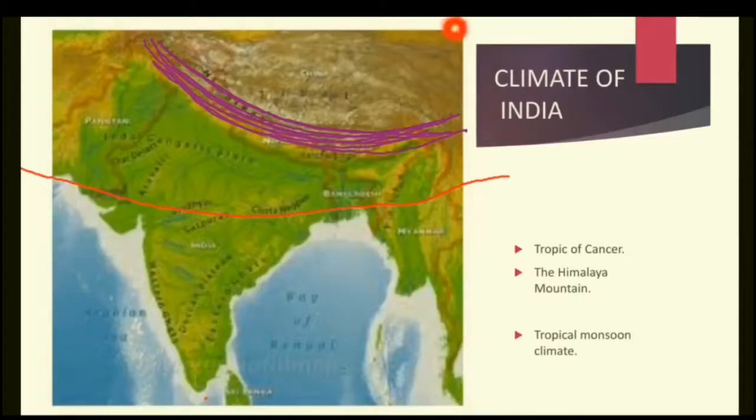Second is during the winter season, when the wind blows from northeast direction, it brings the cold Siberian wind. Again, Himalaya stops this cold Siberian wind and makes the climate of India suitable to live. Because of this factor, India is considered as in a torrid zone, because whole of India is influenced by the Tropic of Cancer, and then the climate of India is known as tropical monsoon climate.